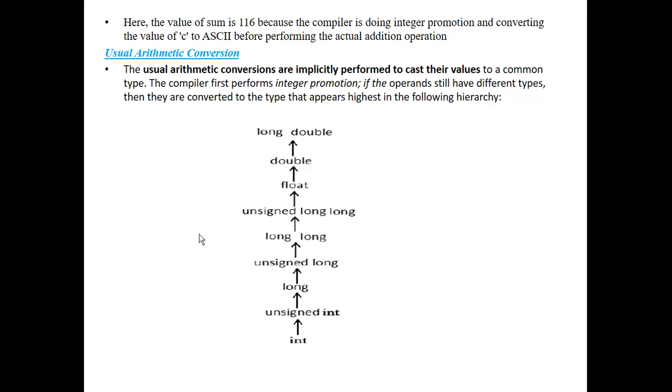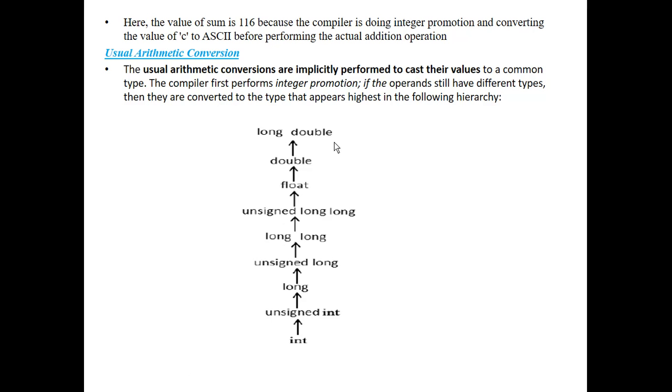If it still has operands of different data types, then it converts those data types, and if not, then it follows some hierarchy. So this is the hierarchy. First of all, integer, then unsigned int has higher precedence, next long int, next unsigned long, next long, next unsigned long, next the float, next the double, next the long double. This is the hierarchy.